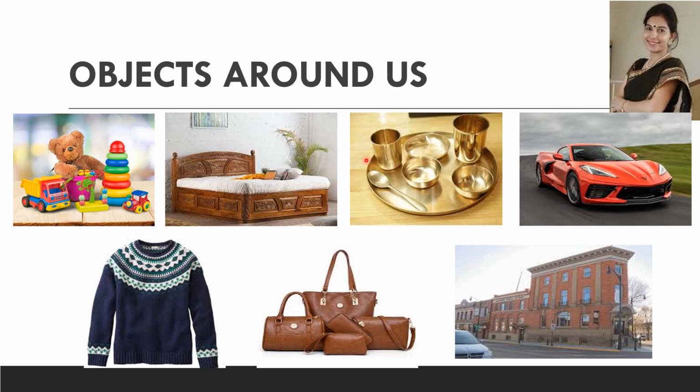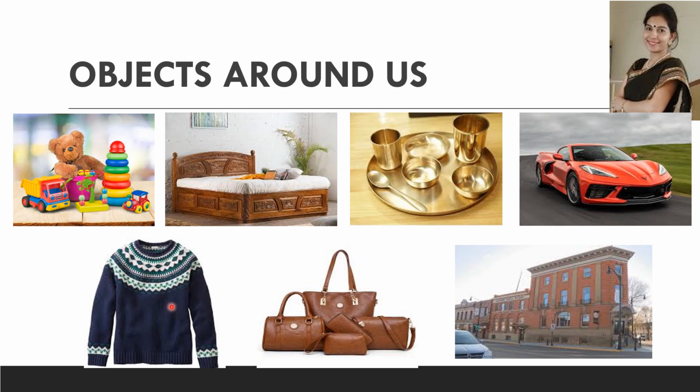And if we observe the material from which these objects are made, then we will see that toys can be made from plastic, fabrics, metals, etc. The furniture can be made from wood, metal, plastic. The utensils can be of metal, glass, ceramic. The vehicles use rubber, metal, glass, plastics.